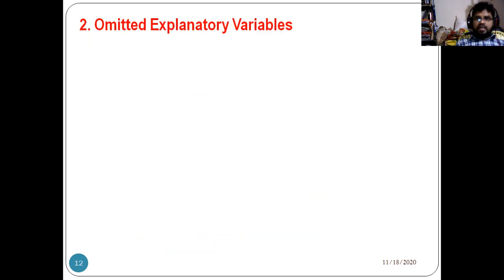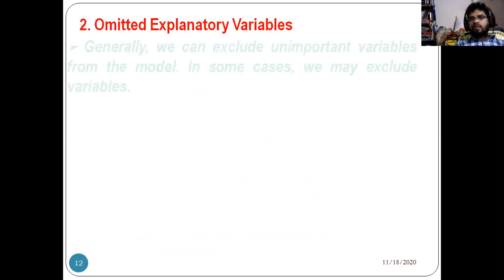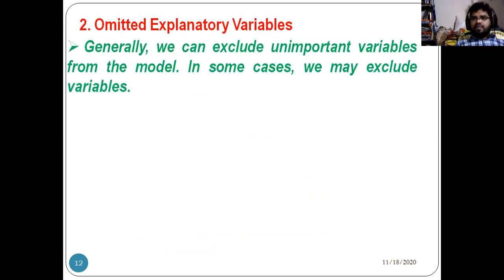The second reason, or second cause, is omitted explanatory variables. Generally, we can exclude unimportant variables from the model. For example, in your third semester in multiple regression, when you study the multicollinearity problem, which we will discuss later, when there is a correlation between independent variables, you may remove unimportant variables from the model.